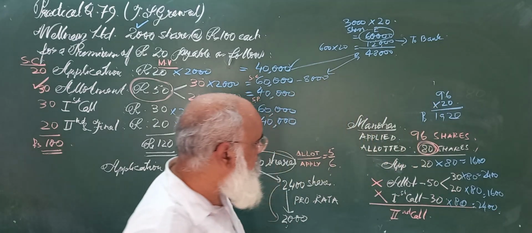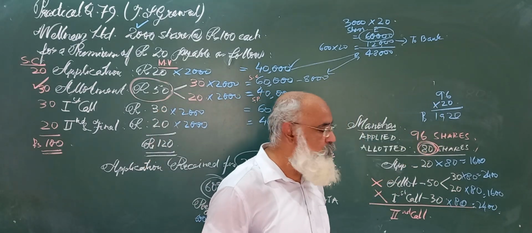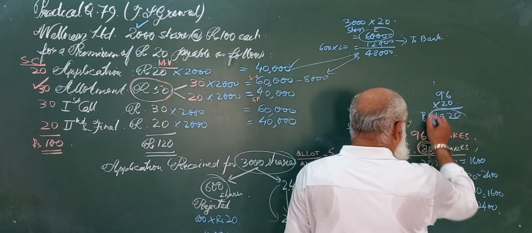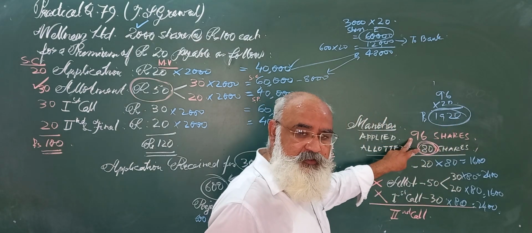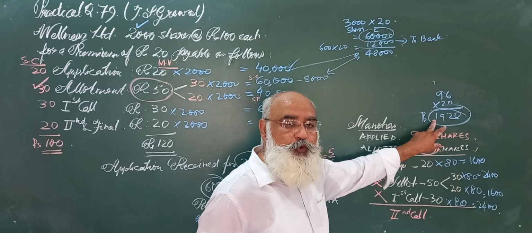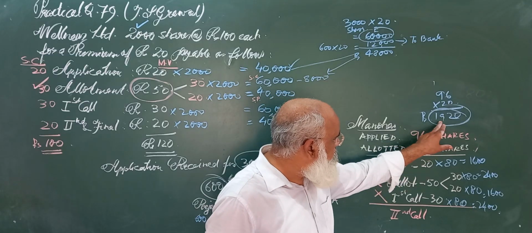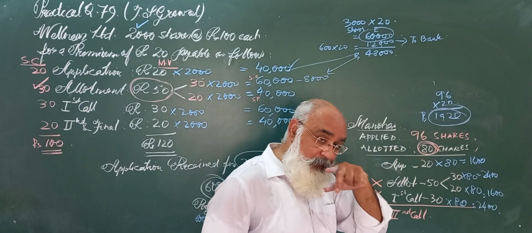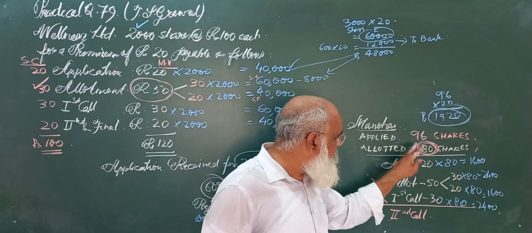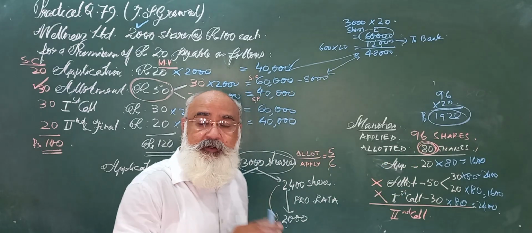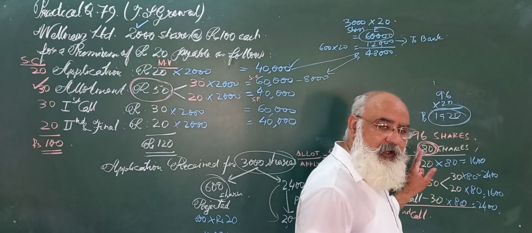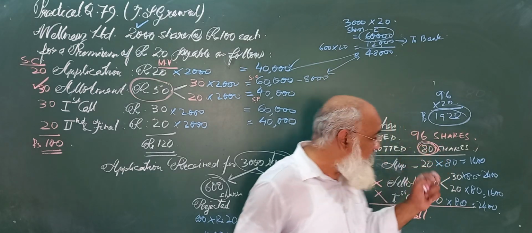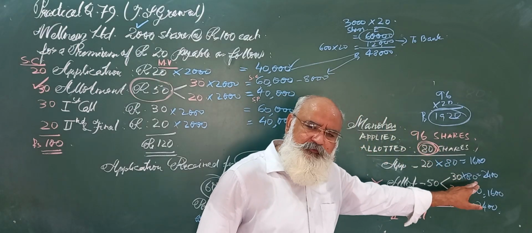Now we will check how far this 1920 can go. He was willing to buy 96 shares, and from his own sweet will he sent money for 96 shares at rupees 20 each, hoping he would be allotted all the shares, but it did not happen. The company gave him only 80 shares, and told him that they will adjust his money with further calls.